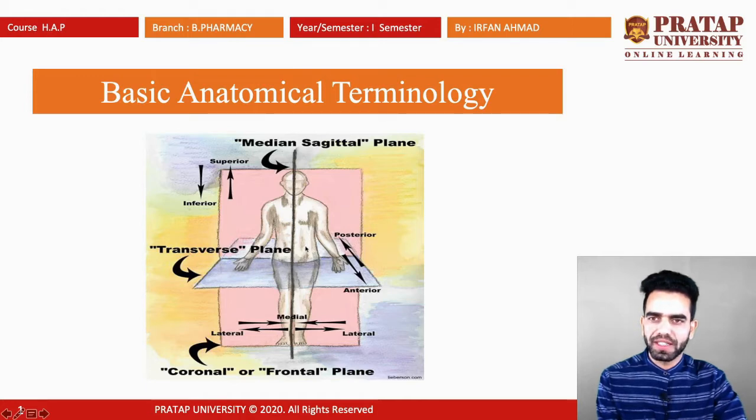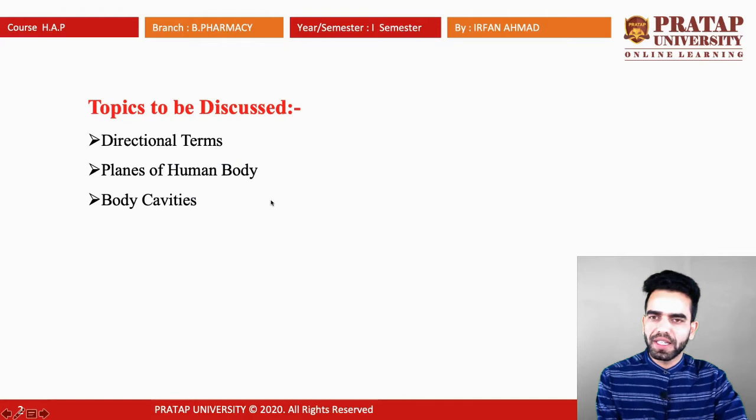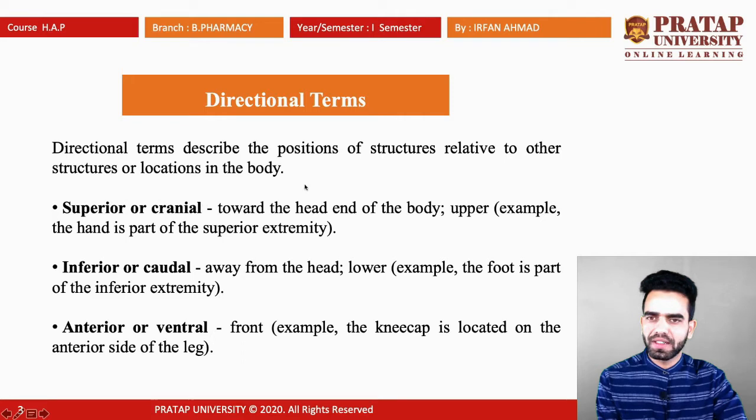So we will start with the basic anatomical terminology, meaning the various terms which are used in anatomy to describe the various body parts. The topics which will be discussed here are directional terms, planes of the human body and body cavities. So these three topics will be discussed here. I will start with the directional terms.